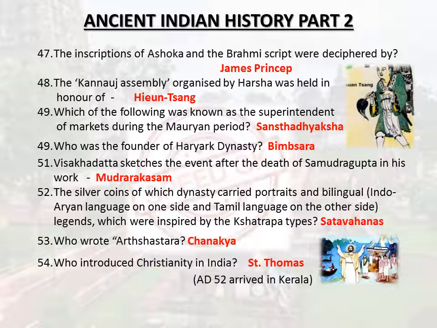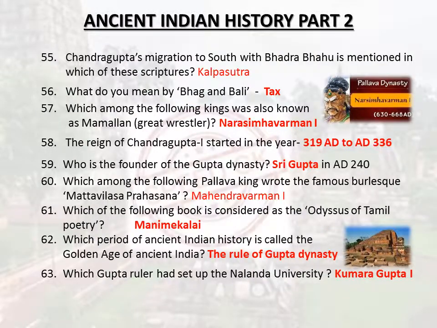Chanakya, who introduced Christianity in India? Saint Thomas, AD 52, arrived in Kerala. Chandragupta's migration to south with Bhadra Bahu is mentioned in which of these scriptures? Kalpasutra. What do you mean by Bhag and Bali? Tax. Which among the following kings was also known as Mamalan, great wrestler?